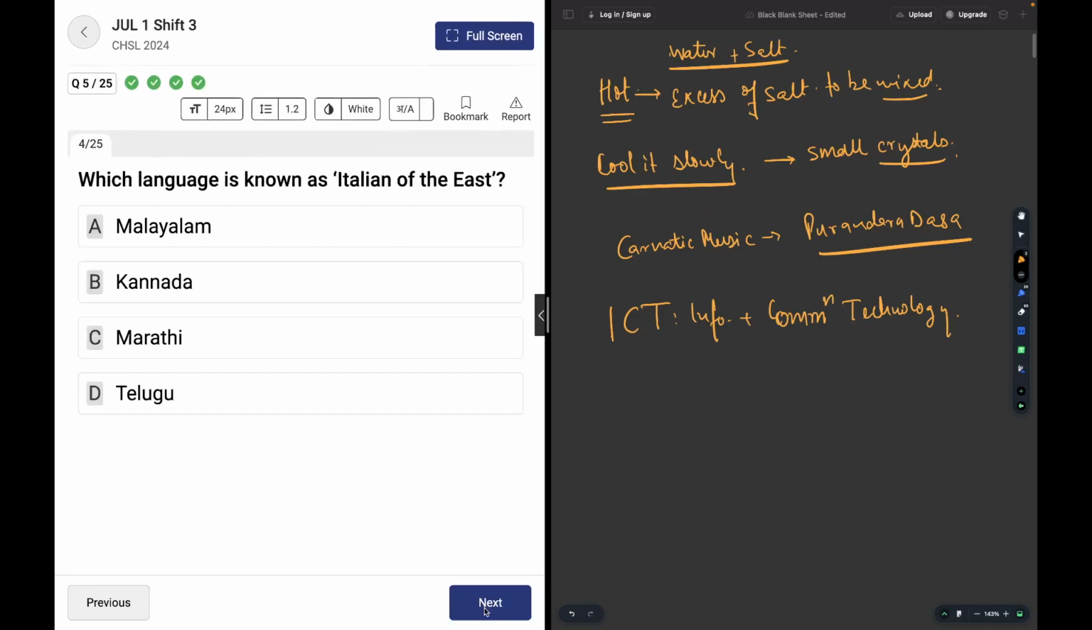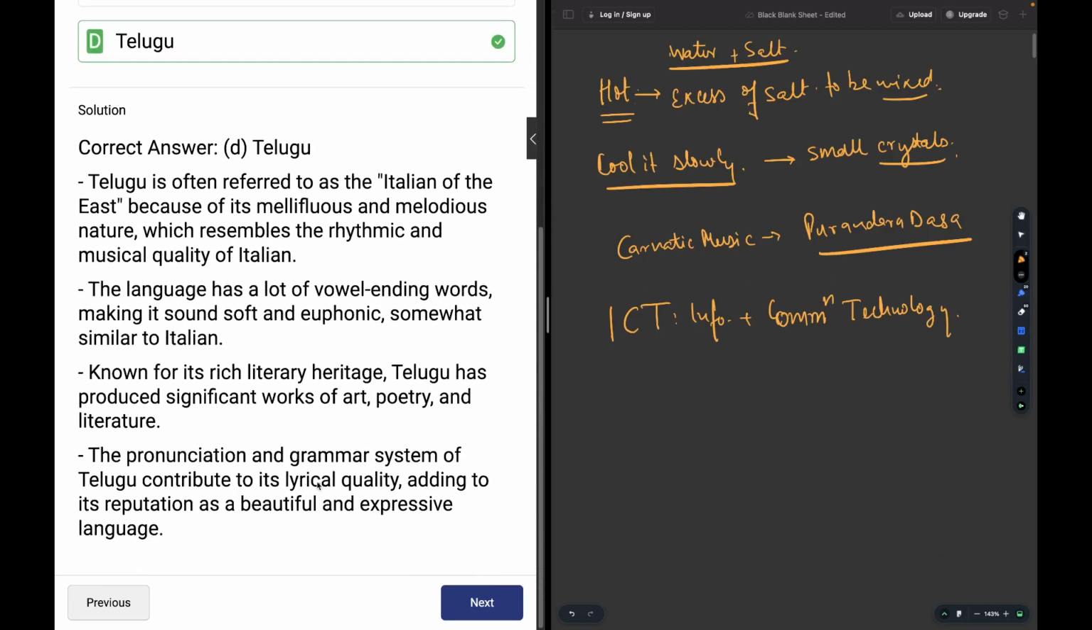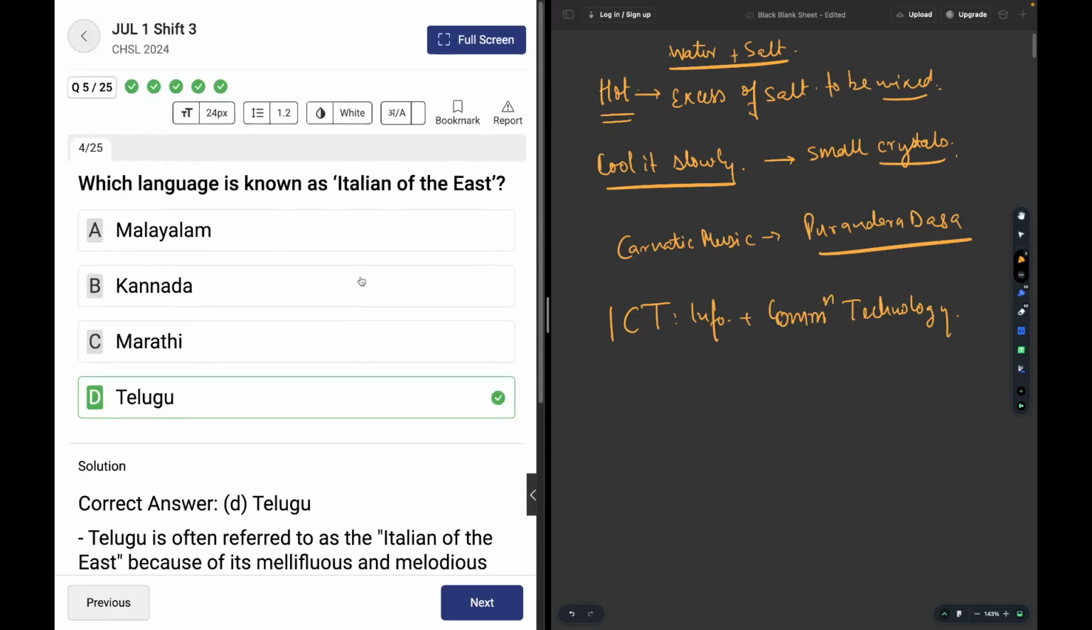Moving on. Which language is known as Italian of the East? It's Telugu. The reason has been mentioned here very clearly. The language has a lot of vowel ending words, making it sound soft and euphonic, somewhat similar to Italian. It is mellifluous, melodious in nature, which resembles the rhythmic and musical quality of Italian.